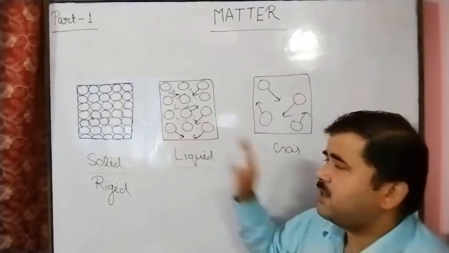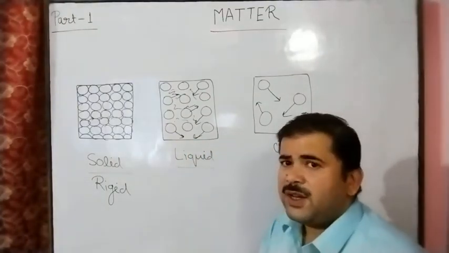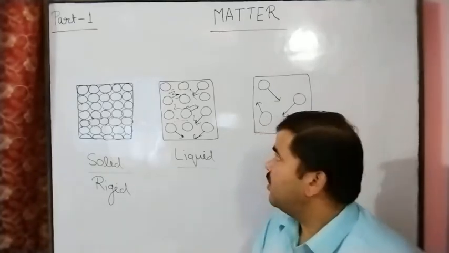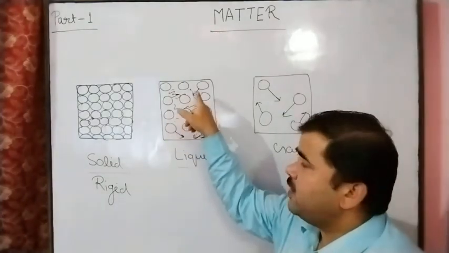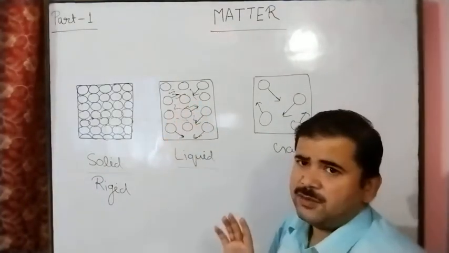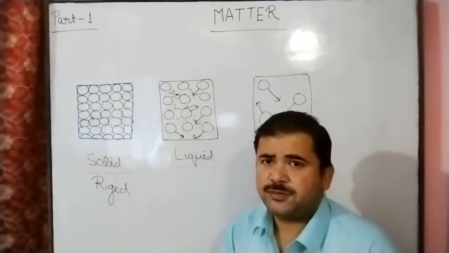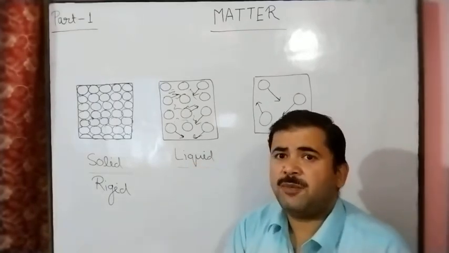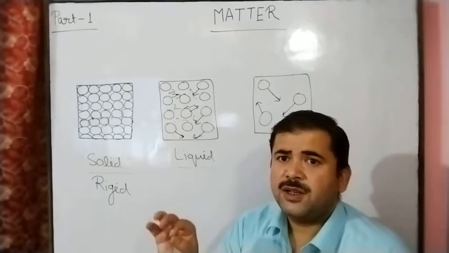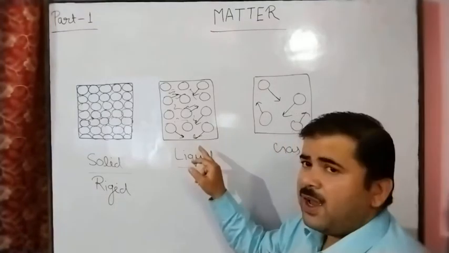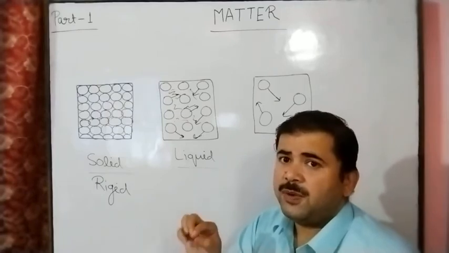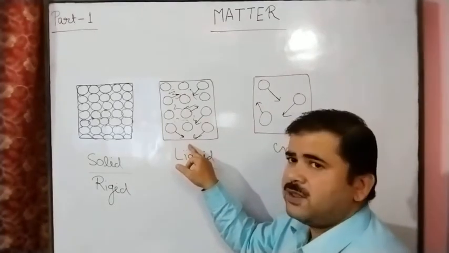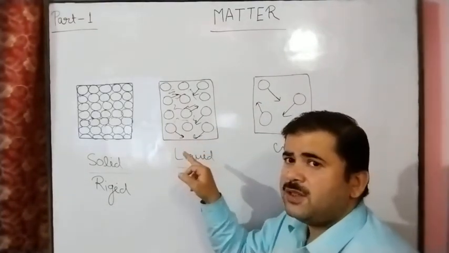And if we see the liquid state, liquid has a fluidity nature, means liquid has the property to flow, because interparticle space is present and these particles easily move, and due to this it has the fluidity nature. Liquid does not have a fixed shape and size. Liquid has fixed volume and fixed mass, but no definite shape and size.